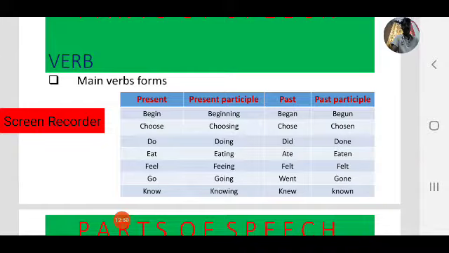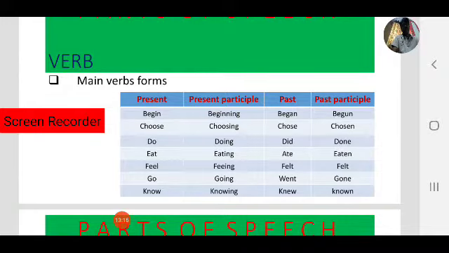Past participle, done. Next one, eat. Eat is the main verb. What is the present form of eat? Eat. Present participle, eating. Past, ate. Past participle, eaten.